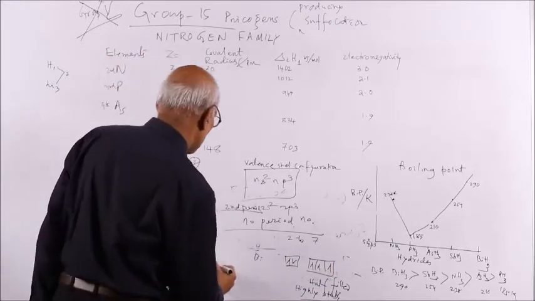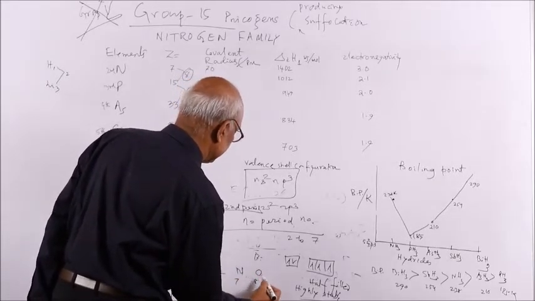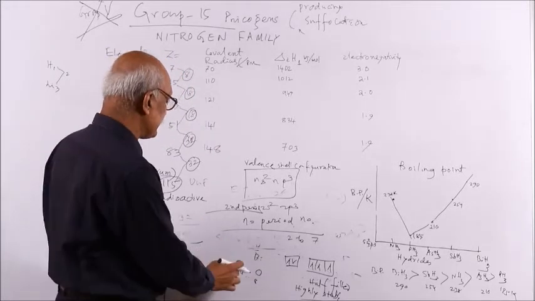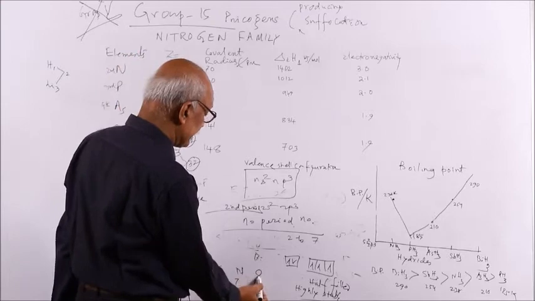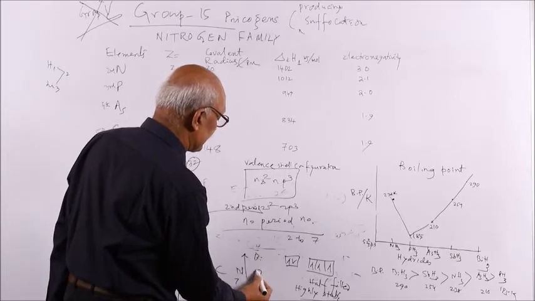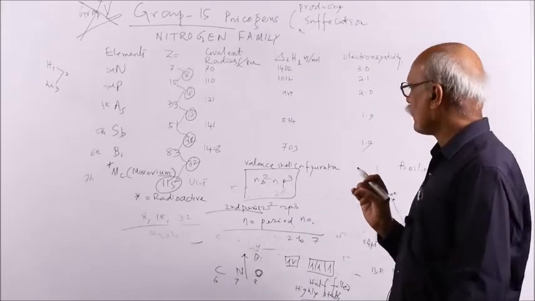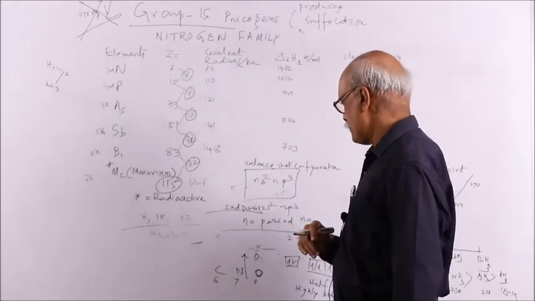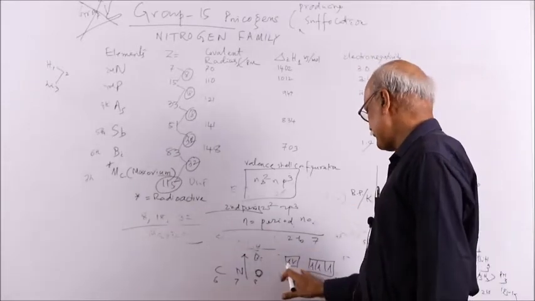You might know, carbon is 6, nitrogen is 7, oxygen is 8. Nitrogen should have higher ionization energy than carbon because nitrogen has a smaller size than carbon. But oxygen should have an even higher energy than this, but that is exceptional. Your nitrogen has higher ionization energy than oxygen. If you are asked why nitrogen, or group 15, has higher ionization energy than group 16, the oxygen family, the reason is this stable configuration.